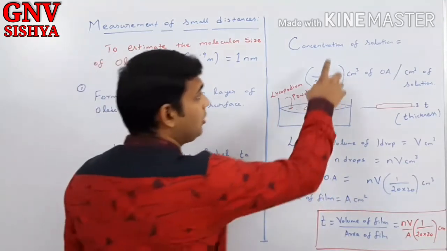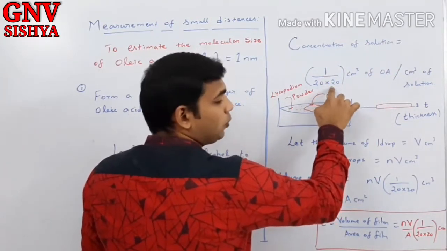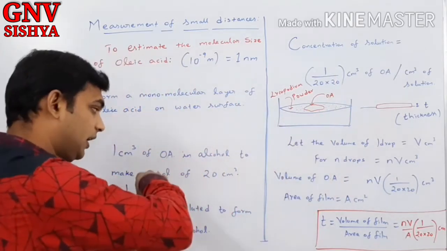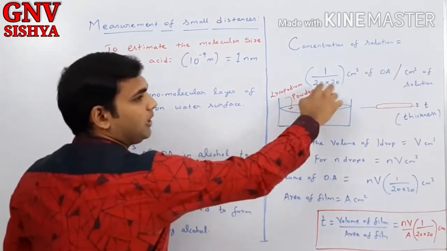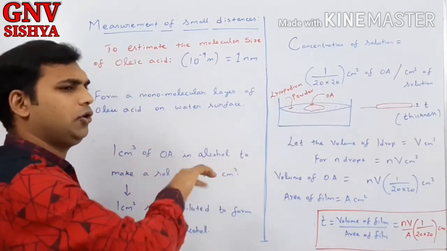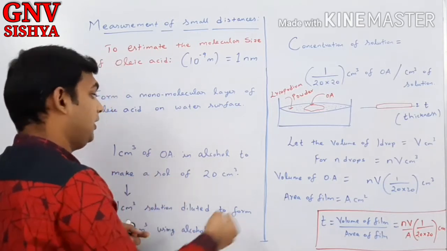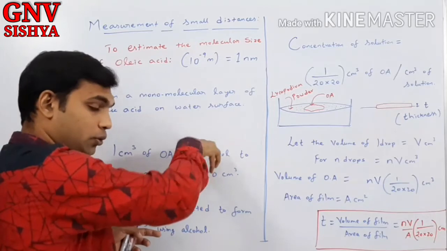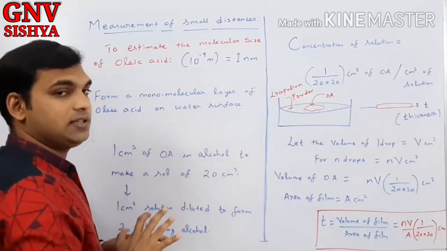So the concentration of oleic acid is actually 1 by 20 into 20. We diluted twice, first 20 times, then from that. If you add 20 cm³ to this, you would put plus here, and it becomes 1 cm³ and 40 cm³. But you didn't do that. What you did is took 1 cm³, added it to 19 cm³. Then you took 1 cm³ from this and added it to make 20 cm³.